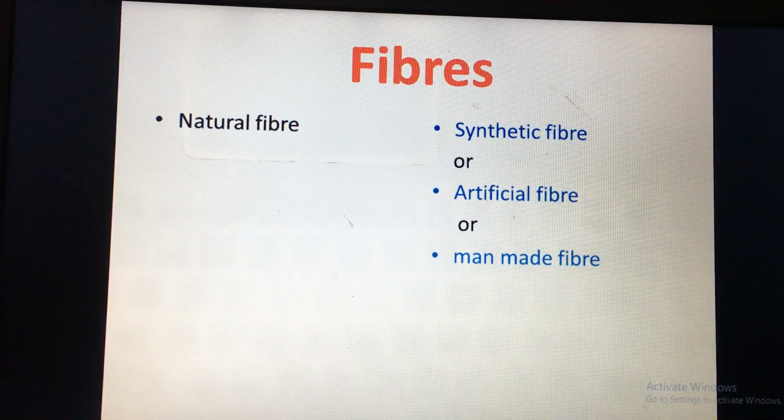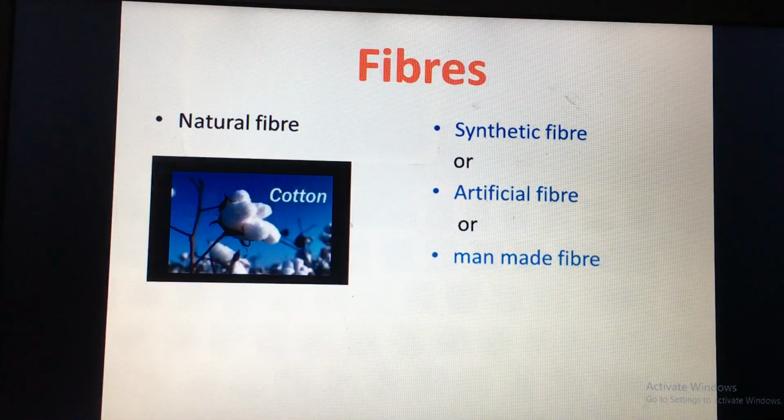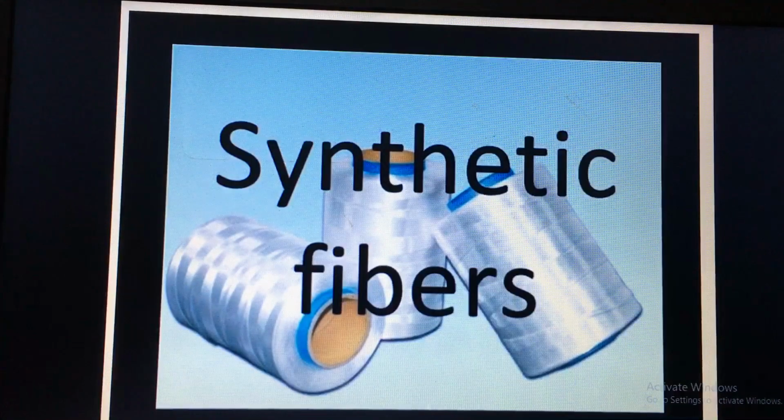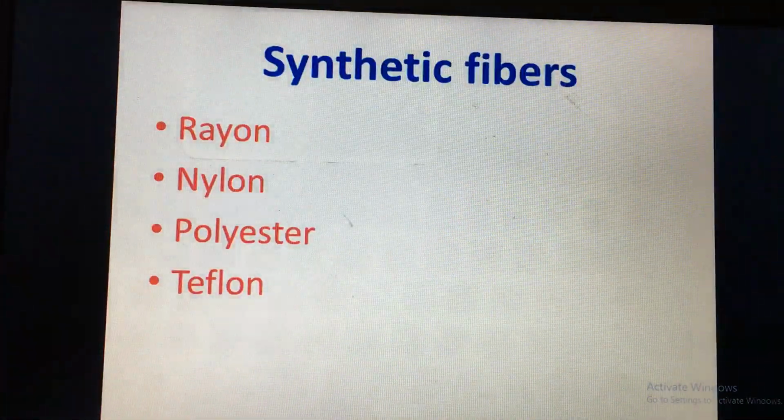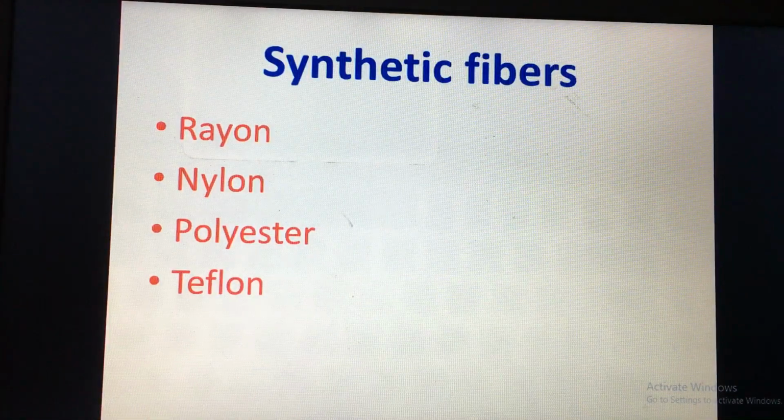When it comes to natural fiber, we have cotton. Cotton is derived from cellulose, and silk and wool are all examples of natural fiber. On the other hand, we have many artificial or synthetic fibers like rayon, nylon, polyester and Teflon. So we will be talking about those one by one in this chapter.